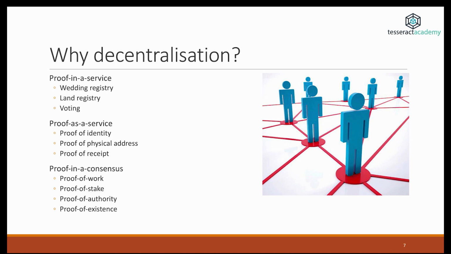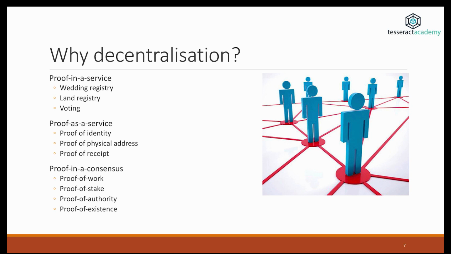And if we look into the history of proof, we can see that humanity has been moving towards more and more decentralization over the years. So at the first layer, we have what I call proof in a service. There is some kind of action that's taken and it's validated by some kind of higher authority, such as voting or a wedding in a church, for example. And this service and the authority provide some proof that this deed has happened.